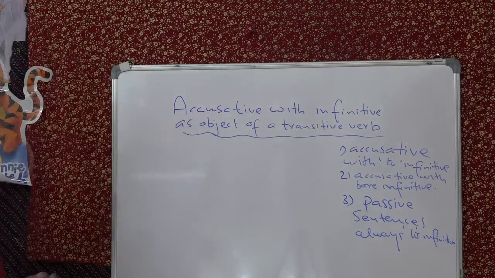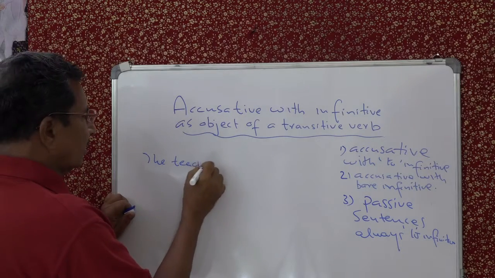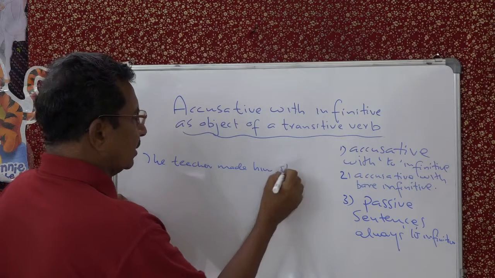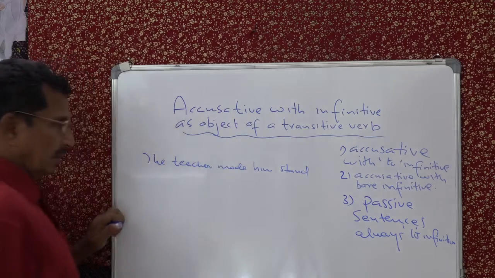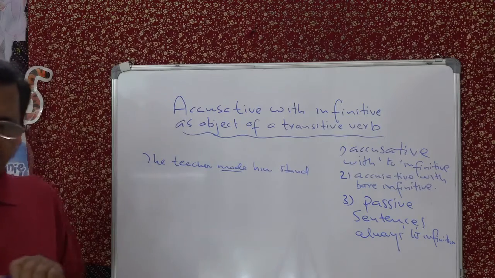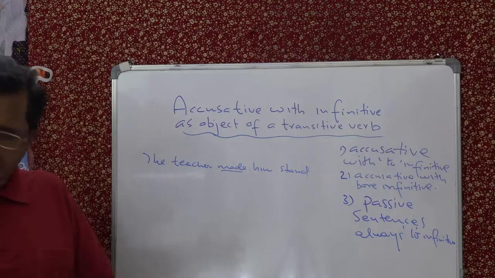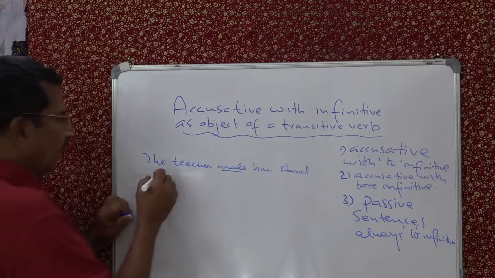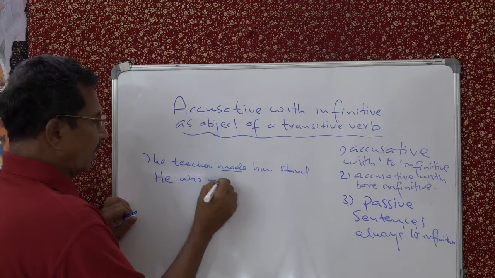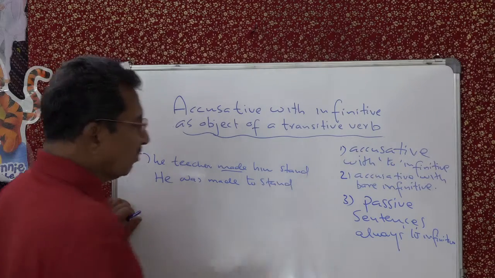Let's say the teacher made him stand in the class. Now here it is bare infinitive. Now you are transforming this sentence into passive. Then you will say he was made to stand.